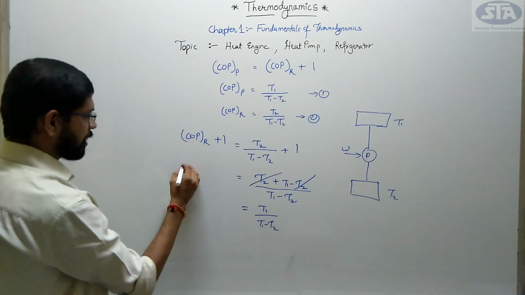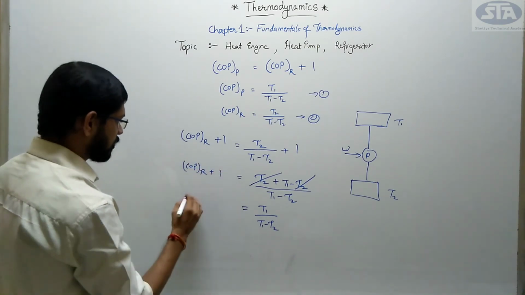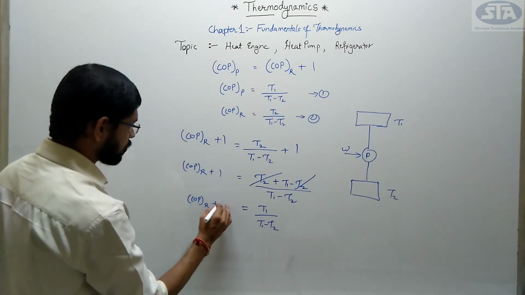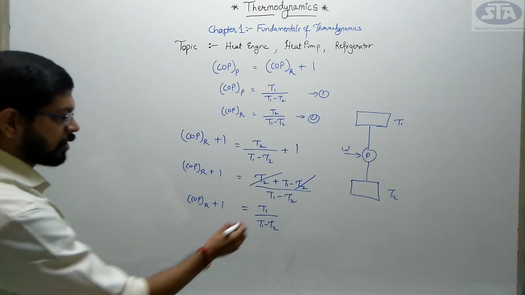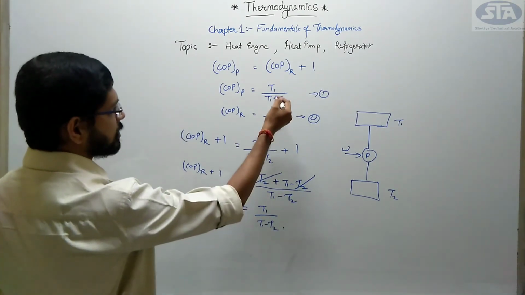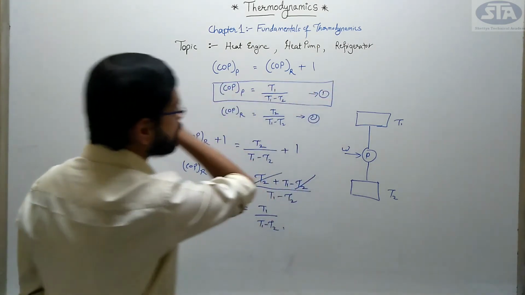My LHS will be the same, COP of refrigerator plus 1, and I have got T1 divided by T1 minus T2. Can you see the same equation which we have written, that was equation number 1.